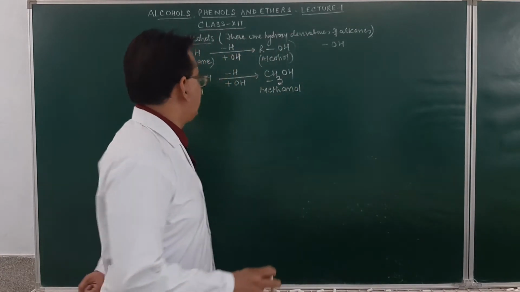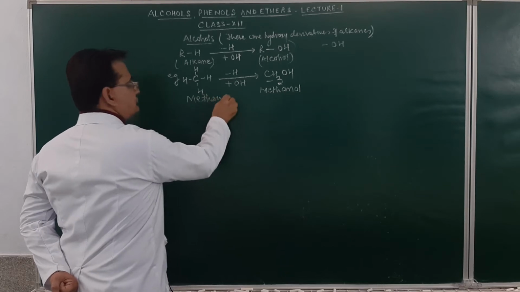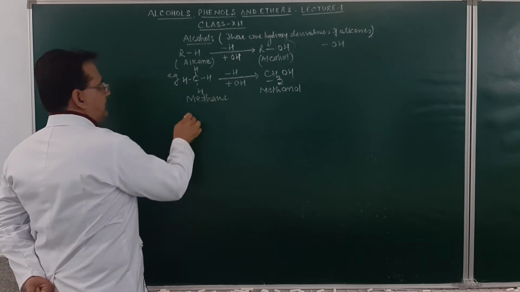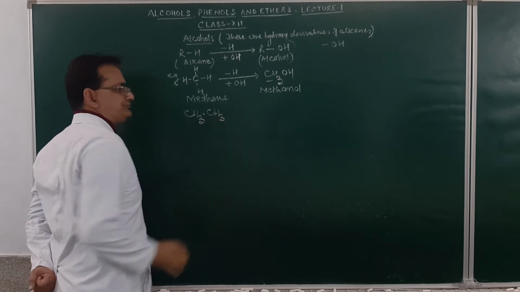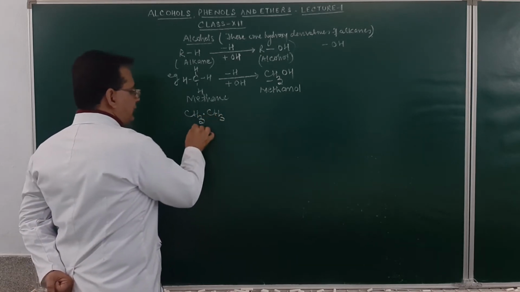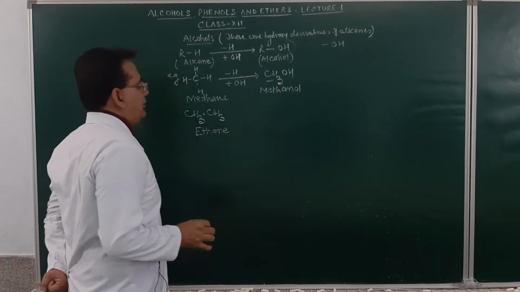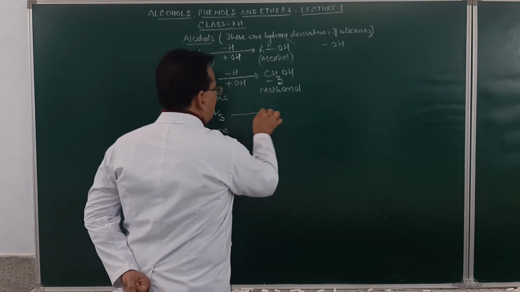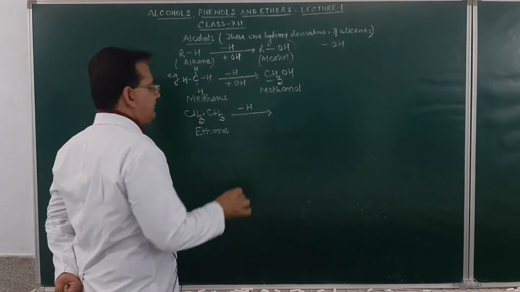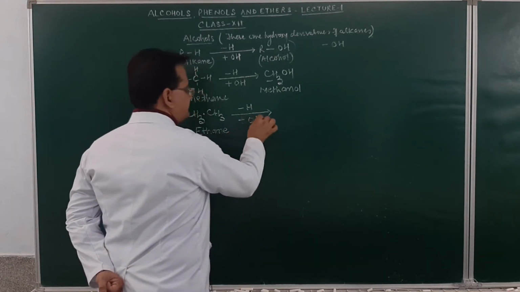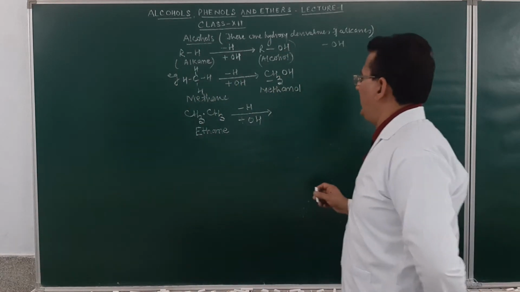Similarly, if you take CH3 and CH3, what is the name of this? This is ethane molecule. Now, from ethane, if you remove a hydrogen and substitute the OH group, what will be obtained over here?